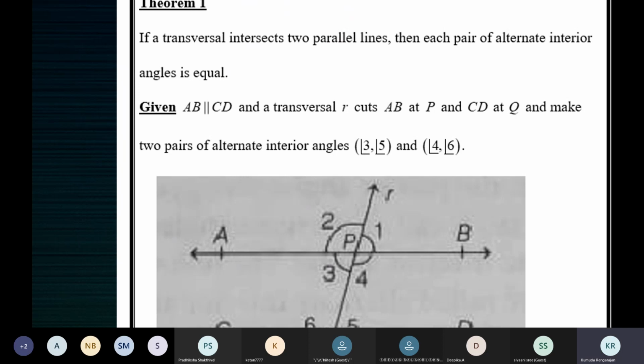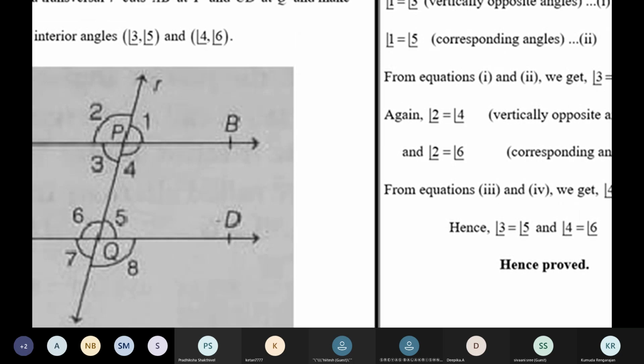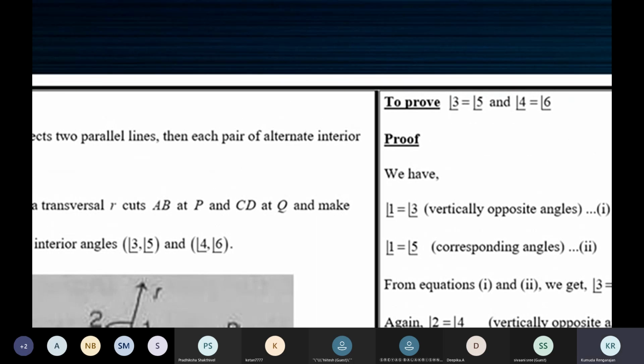So you can see that this is the statement. This will be given to you. This is the proof. So you need to write the information under the headings: given, to prove, and construction, if any, and then the proof.